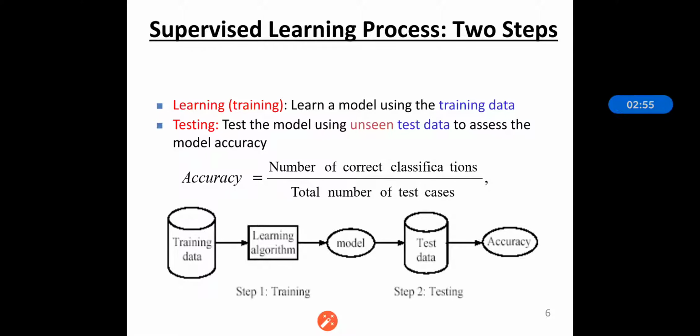Tag data means observations where the ground truth is already known. Whenever we have ground truth, that is called the tag data. And the training model is nothing but automatically characterizing the tag data in a way so that we can have predictions on unknown data points.